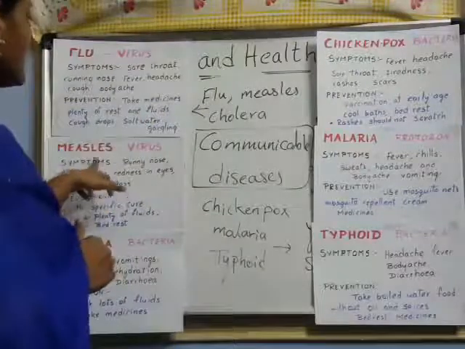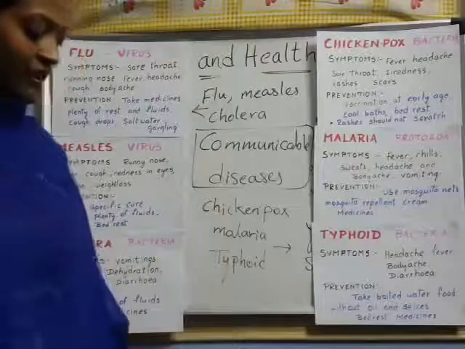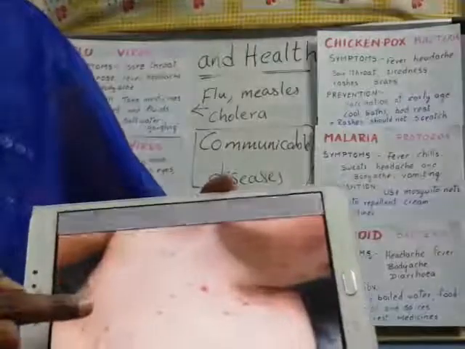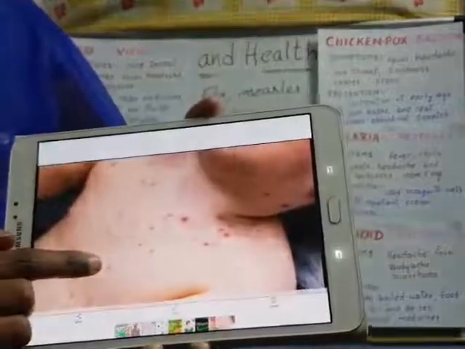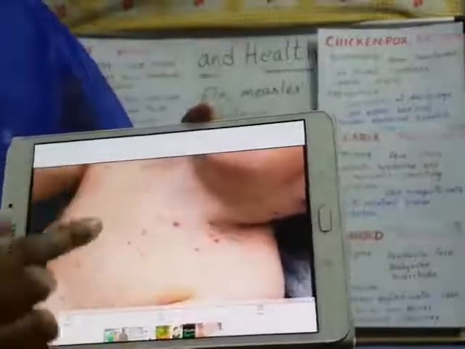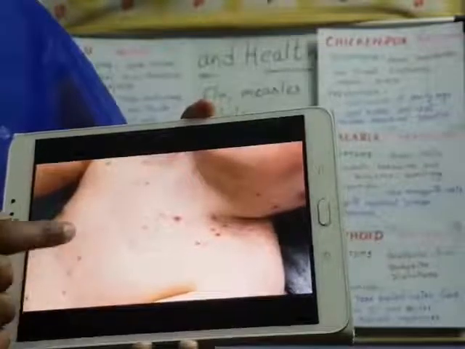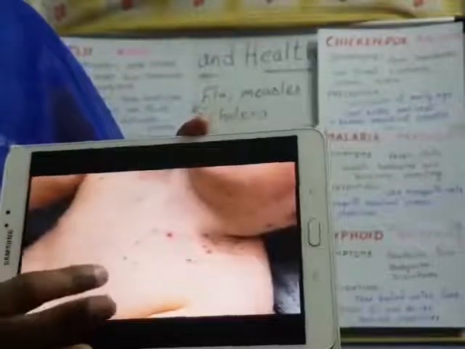Now coming to measles. I'll show you a picture for you. Look at here. Measles occur at an early age. Early age means at the time of childhood, right children? See, the boy is getting reddish spots on the body, right? That means this is one kind of measles. Measles is caused by the virus, right?